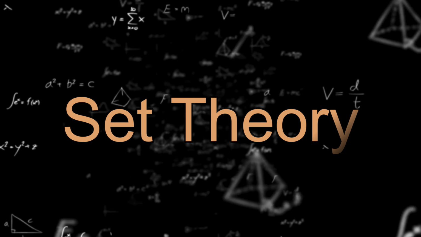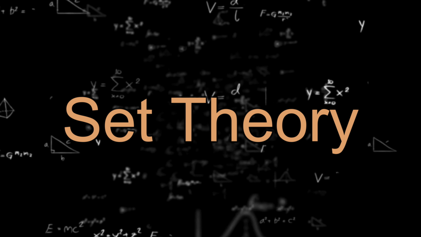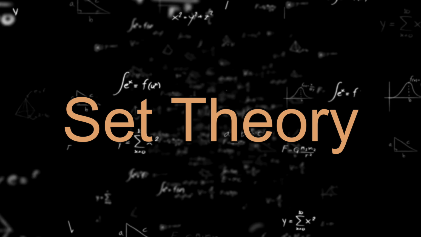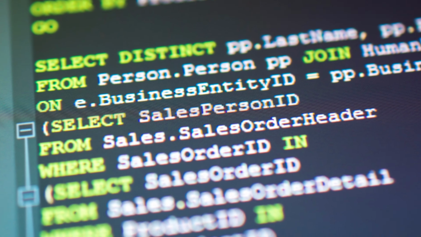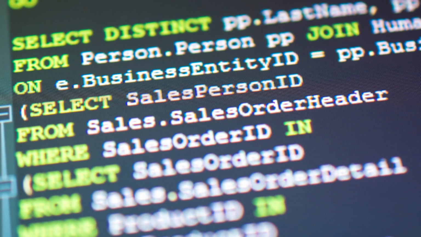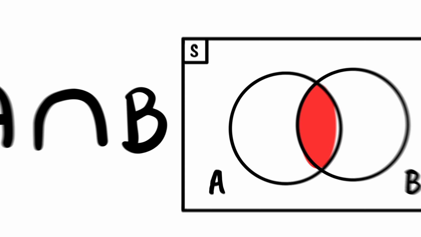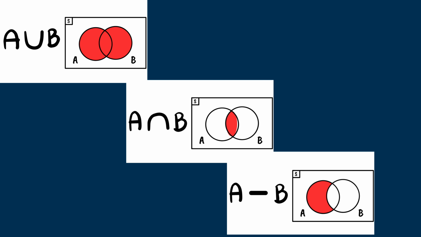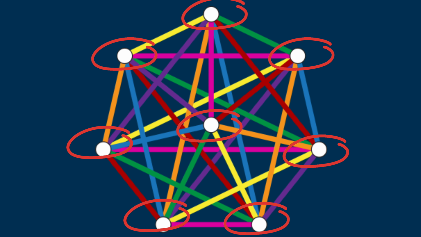Another key part of discrete math is set theory. It looks at how sets relate and behave. It's huge in computer science. Sets are used in data structures, algorithms, even databases. SQL, the language used for queries, is based on relational algebra, which comes from set theory. Union, intersection, difference. All of that is set theory in action. Graph theory also lives in this space. Why? Because a graph is just a set of vertices and edges. So yeah,